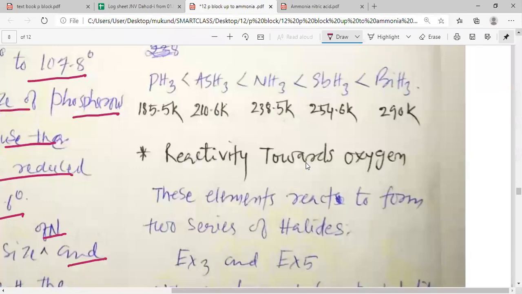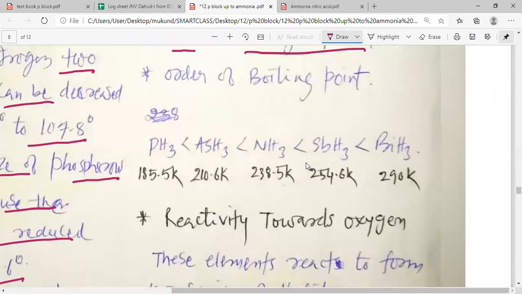Now when we look into the boiling point, my dear students, we come to know about the order of boiling point. You can see that the boiling point of ammonia is greater than AsH3 and PH3, but the boiling point of ammonia is less than SbH3 and BiH3. You can see that I have written even their boiling points. The boiling point of PH3 is